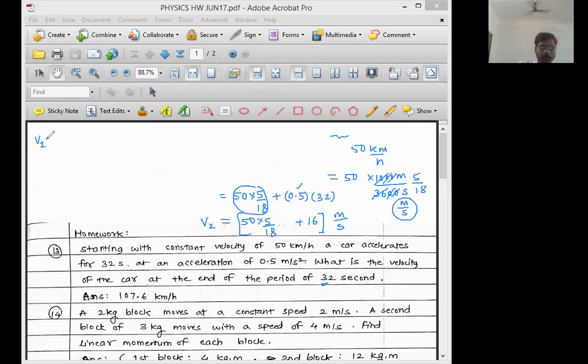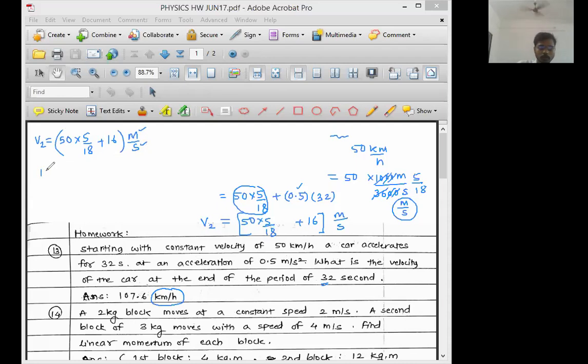So now we have the final velocity V2, which is equal to 50 multiplied by 5 upon 18 plus 16. This answer is in meter per second. Now let us convert this answer into kilometer per hour. The final answer that we want must be in kilometer per hour. So we want a replacement for meter and for second.